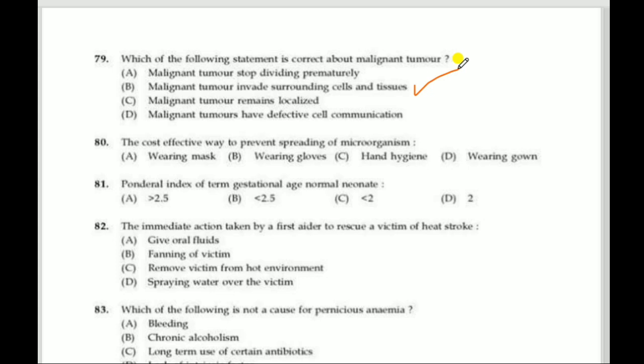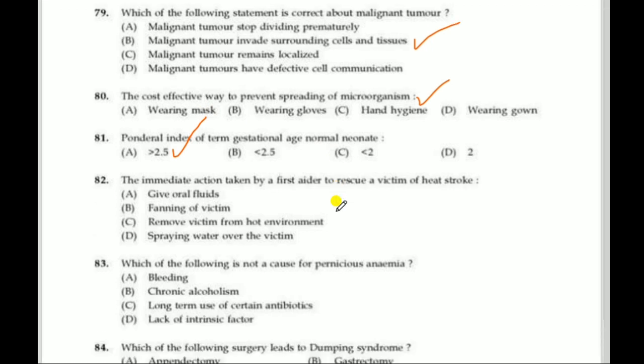Next question. The cost effective way to prevent spreading microorganism. Correct answer is hand hygiene. Hand hygiene is the cost effective way to prevent spreading microorganism. Next question. Ponderal index of term gestational age normal neonate. Correct answer is more than 2.5. Ponderal index of term gestational age normal neonate is more than 2.5.